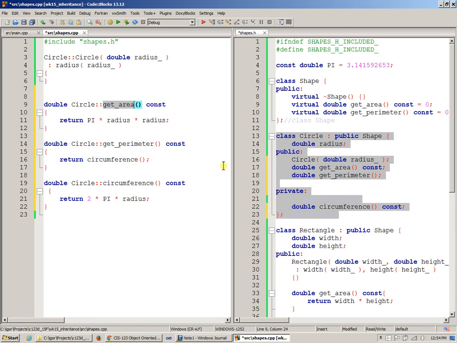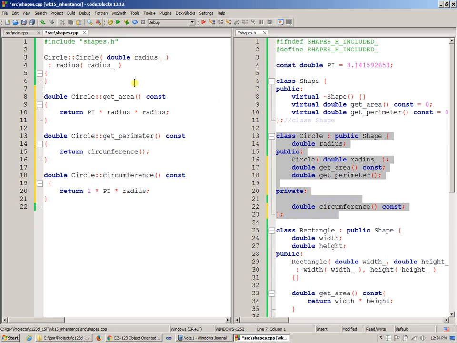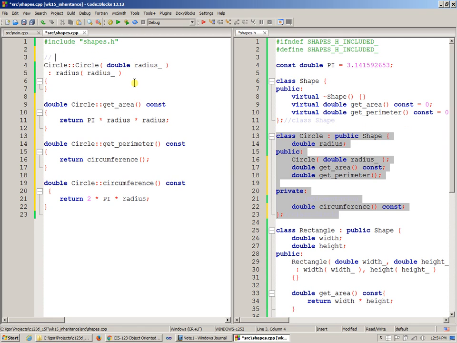I tend to write, when I just begin writing my code, I tend to write everything in line, but later on I usually consider adding the appropriate implementation file and moving the code over to the implementation file. So I can even comment here in my implementation file that this is implementation for the circle class, right?